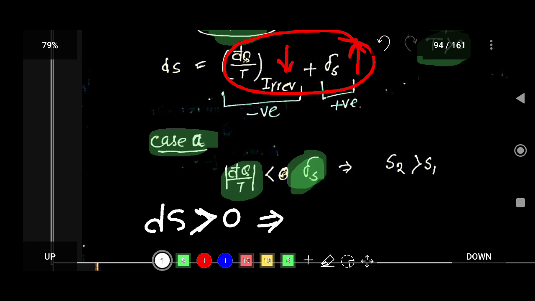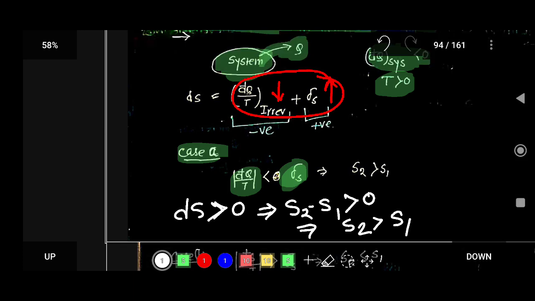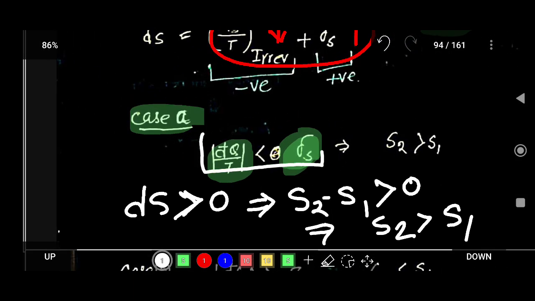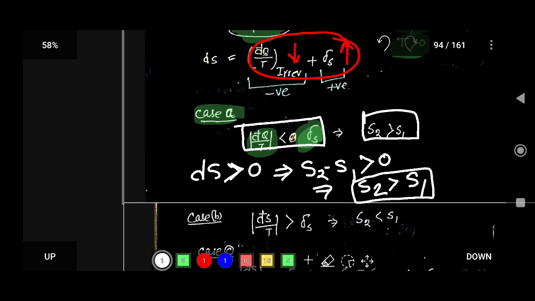So from here you can see that S2 minus S1 is greater than 0. From here you can say that S2 is greater than S1. So for case A, if del Q by T is less than delta S, then S2 is greater than S1.